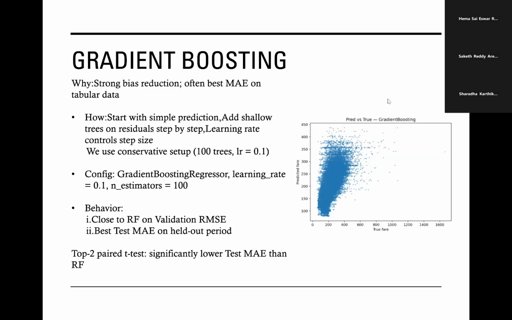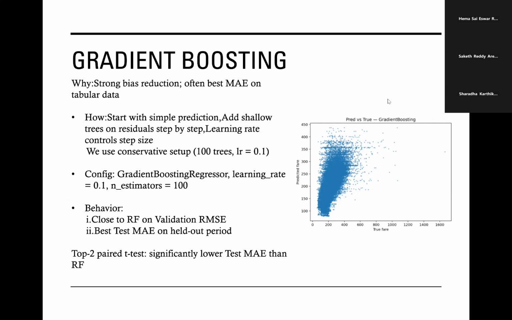Gradient boosting focuses on reducing bias by building the model step by step. We start with a simple initial prediction and then repeatedly fit shallow trees to the residuals, the mistake of the current model, with a learning rate that controls how big each step is. Here we use a conservative configuration with 100 trees and a learning rate of 0.1.